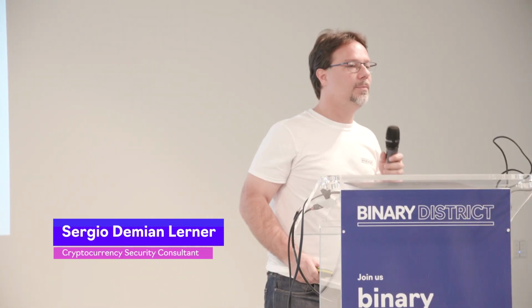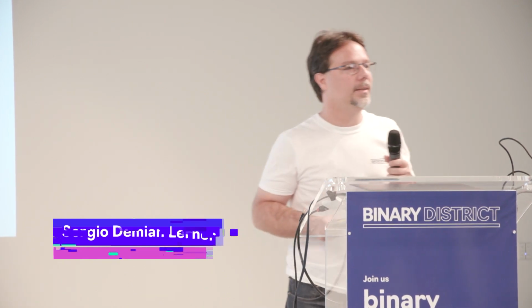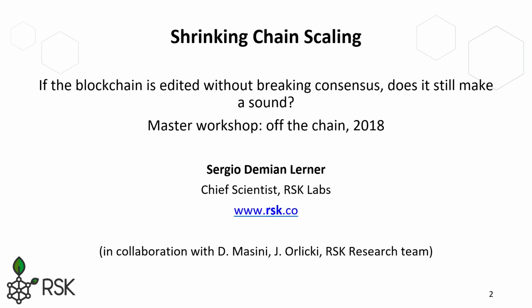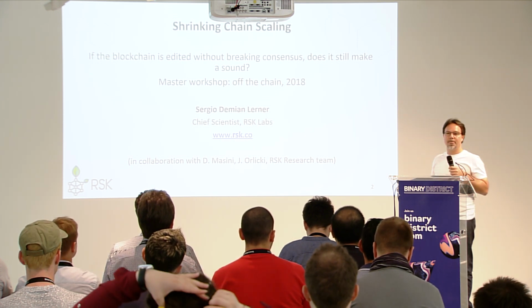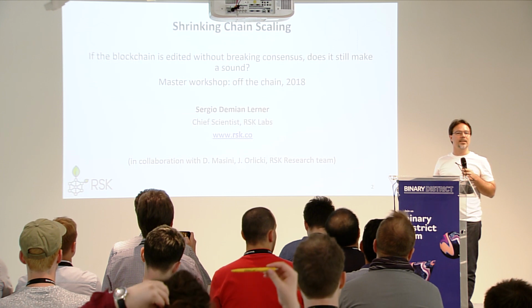Today's talk is about shrinking chain scaling. The name of the talk was, if the blockchain is edited while preserving consensus, that it still make a sound. And the idea behind shrinking chain scaling is that we don't need all nodes to have the same blockchain information. We just need to have the same meaning to be in consensus. But we can actually go back in time and correct and edit the blockchain or compress the blockchain and still be fully in consensus.